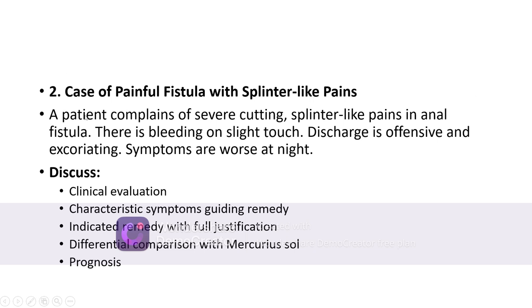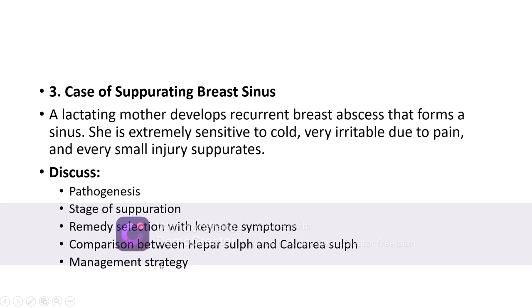A patient complains of severe cutting splinter-like pains in anal fistula. There is bleeding on slight touch, discharge is offensive and excoriating, symptoms are worse at night. Discuss clinical evaluation, characteristic symptoms of the guiding remedy, indicated remedy with full justification, differential comparison with Merc sol, prognosis.